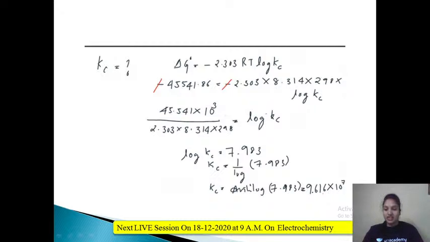Once you get this value, put one decimal after the first digit. Your value would be 9616, so put one decimal after the first digit. So your answer for this question is 9.616 into 10 raised to 7.